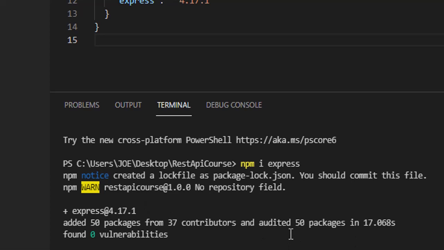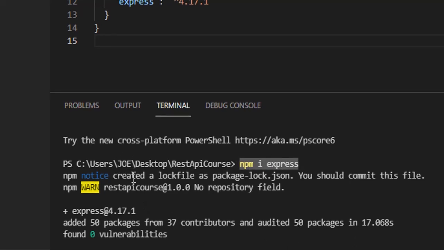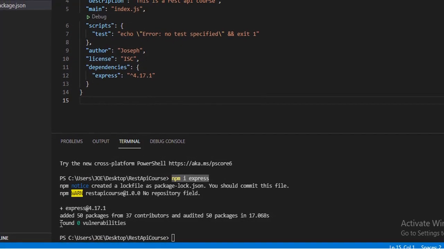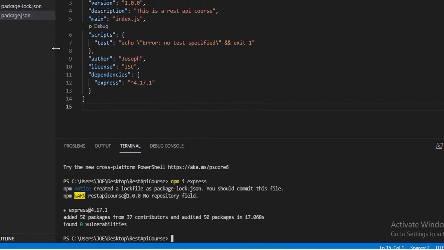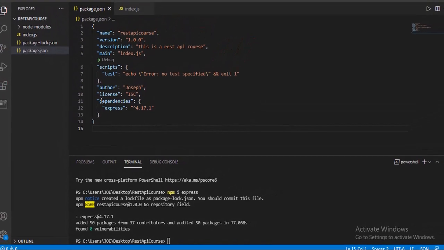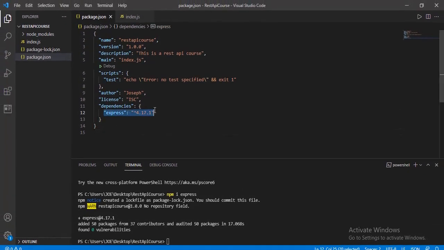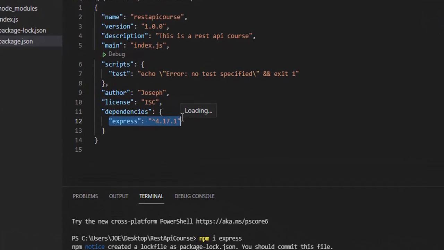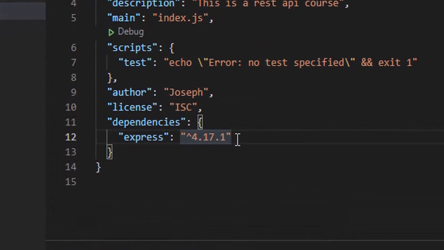To install nodemon, all we have to do is come down here again, the same way we installed Express. Express is installed, and now we install nodemon here. If you check here, you see Express inside the dependencies of the package.json.